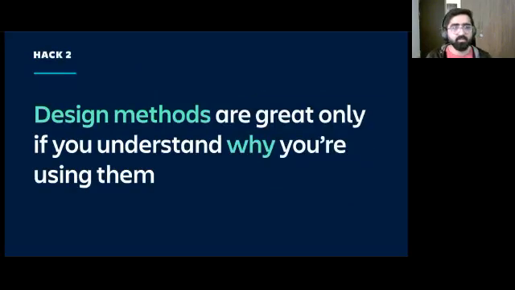Cool. So hack number 2 is a favorite one, and this is coming from the fact that I know as a student we really love design methods and design processes. It's almost like it's ingrained that process is the god of design, and it's what makes good design stand out. Partially agree. Design methods are great, but only great if you really understand why you're using them.